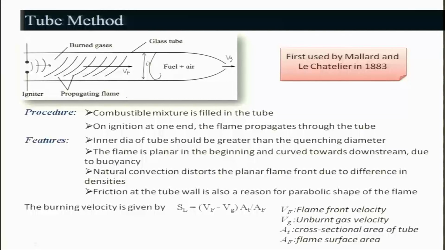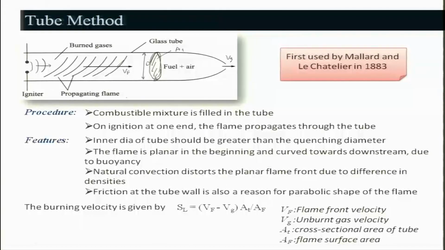So, if you look at this, this is your AT, and AF is the flame surface area.